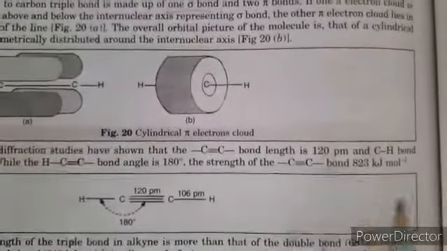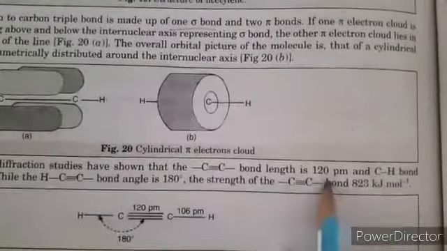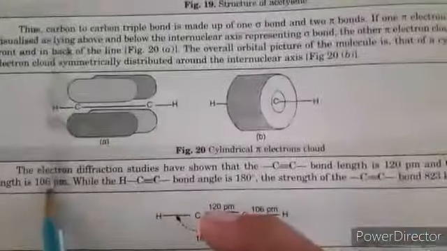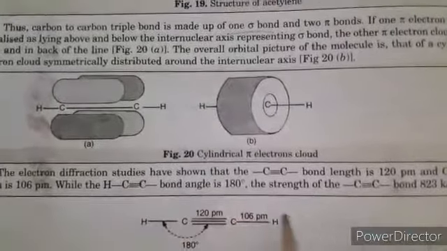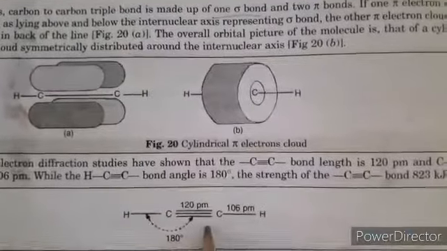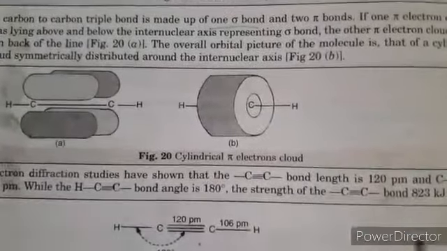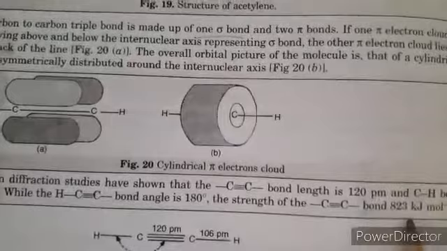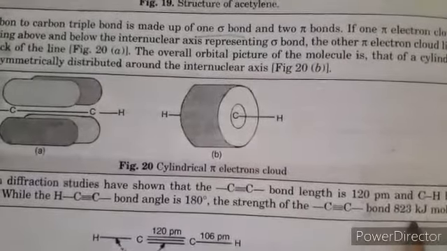The electron cloud is delocalized. So the bond length between carbon and carbon is 120 picometer, carbon and hydrogen is 106 picometer, and the bond angle is 180 degrees. It means it's a linear geometry. And the bond dissociation energy is 823 kilojoule per mole.